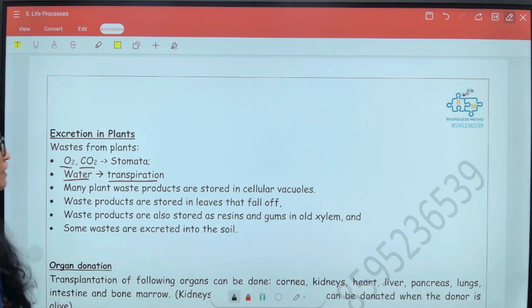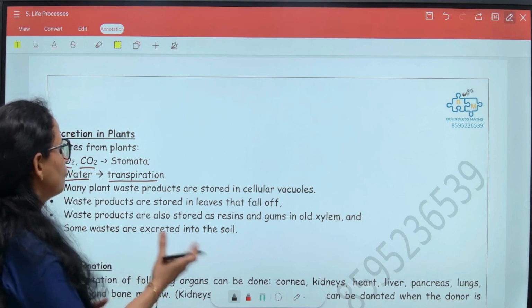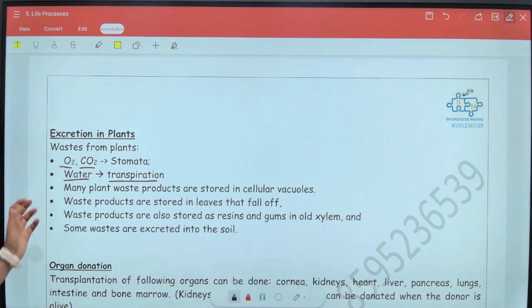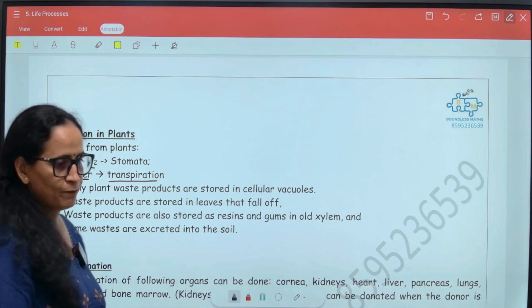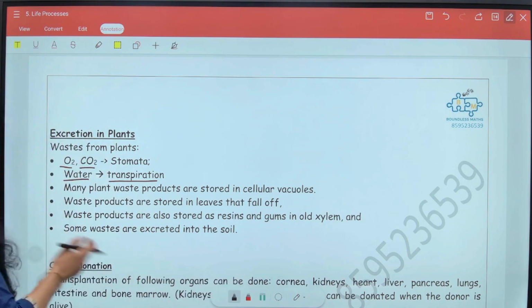Now there are many other plant wastes that are stored in vacuoles, and they are even released in the form of resins and gums, or the leaves fall off when too much waste gets accumulated in them. Some wastes are also excreted into the soil. So that's it for excretion in plants. Not too many details are there for excretion in plants.